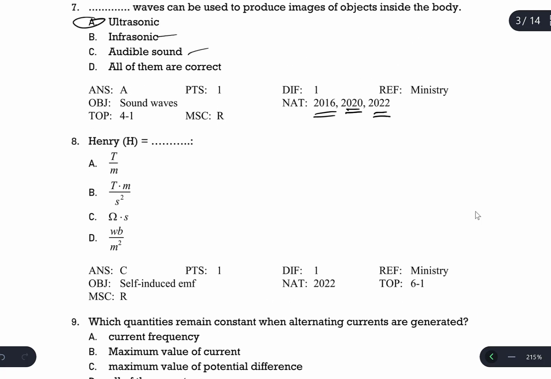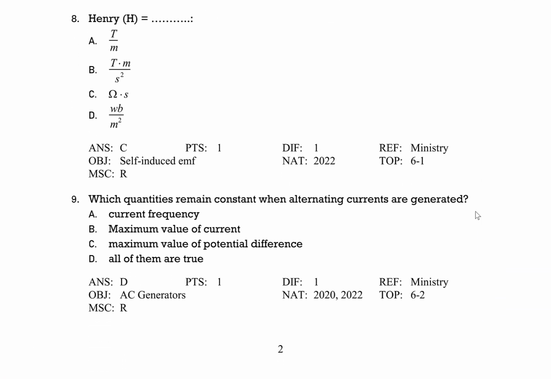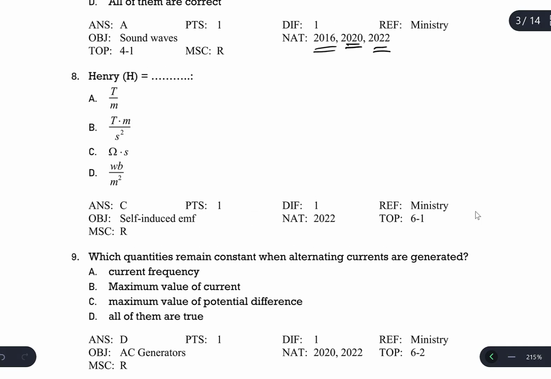And question number 8. Henry is equal to what? This is also a repeated question. I think last year this one was asked. I forgot to write it in here. 2021 and 2022 questions.